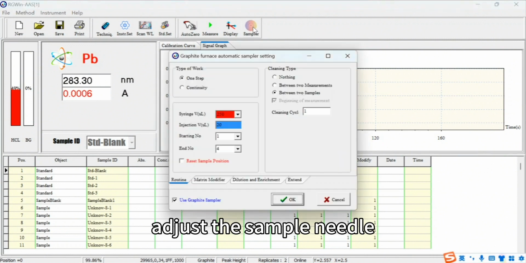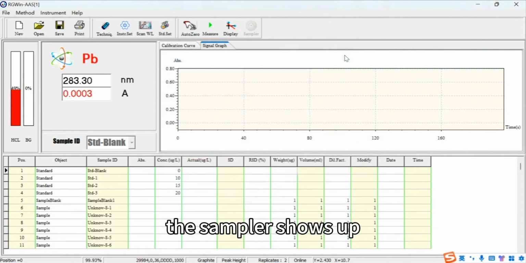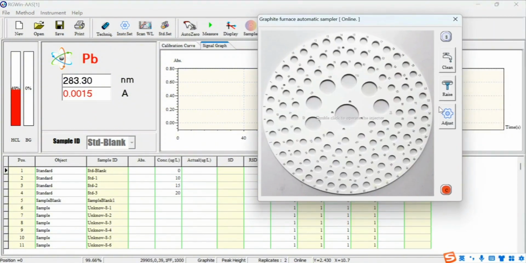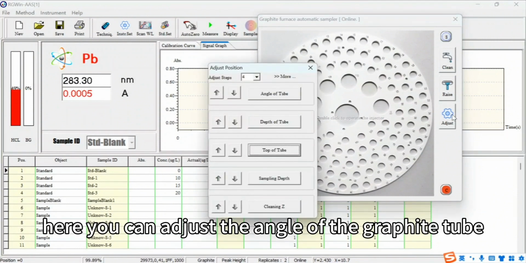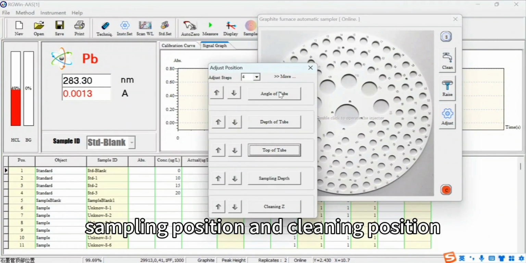Adjust the sample needle. Firstly, tick the cross. The sampler shows up. Then press Adjust. Here you can adjust the angle of the graphite tube and its depth, height, sampling position, and cleaning position.